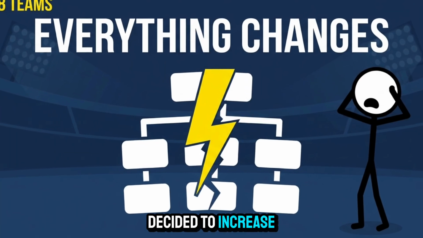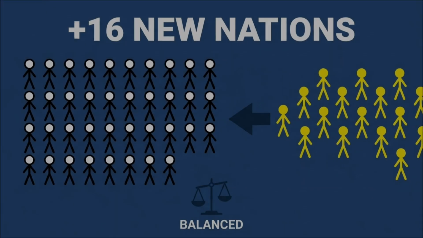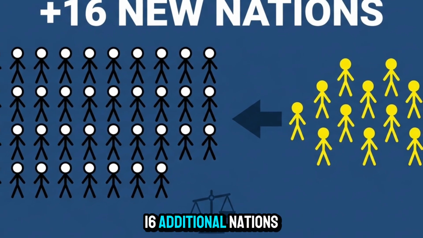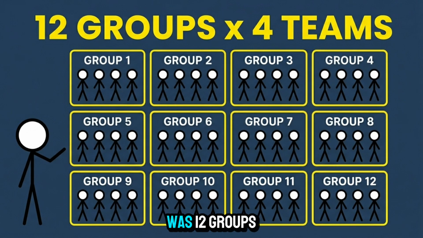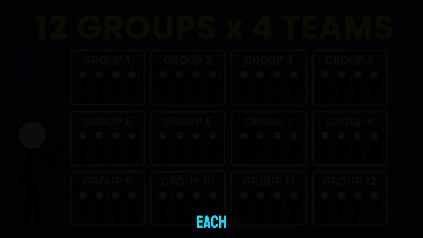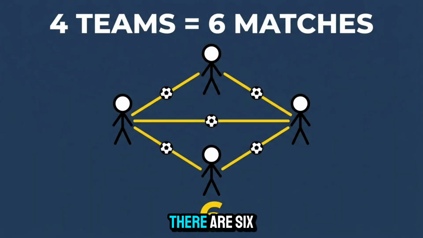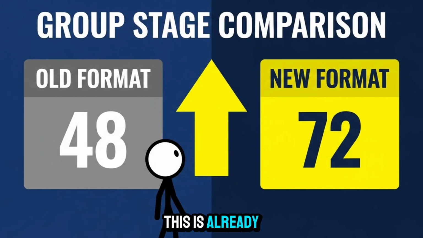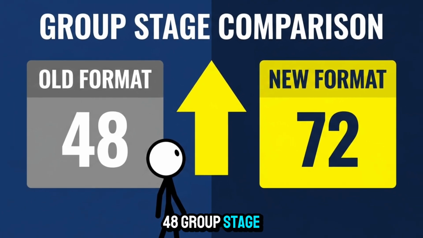When FIFA decided to increase the tournament to 48 teams, the entire structure had to change. With 48 teams, FIFA needed a format that could accommodate 16 additional nations while still keeping the competition balanced. The final solution was 12 groups containing 4 teams each. Every team still plays 3 group stage matches. In a group of 4 teams, there are 6 matches in total. With 12 groups, that creates 72 group stage matches. This is already a major increase compared to the old format, which had only 48 group stage matches.